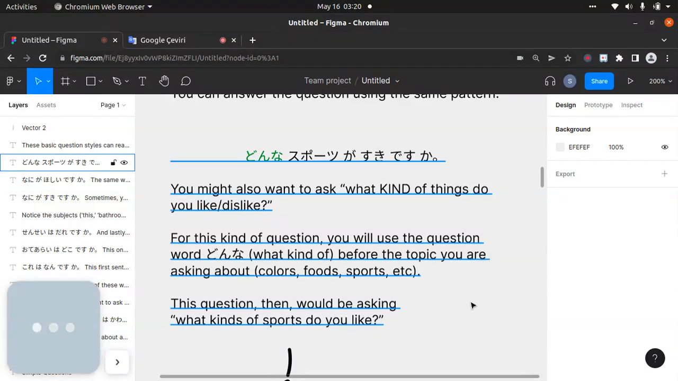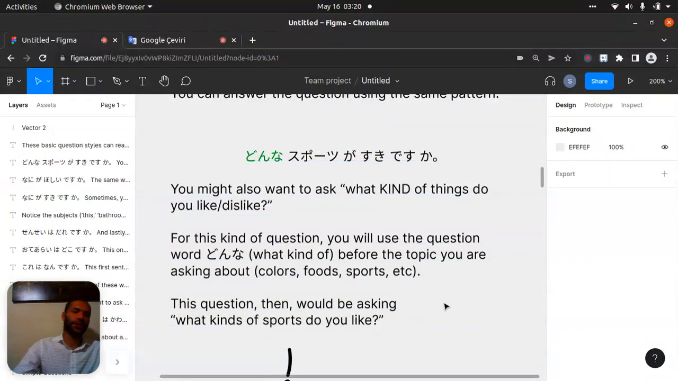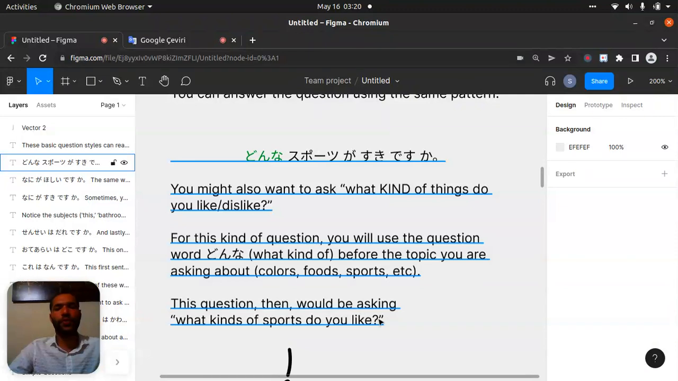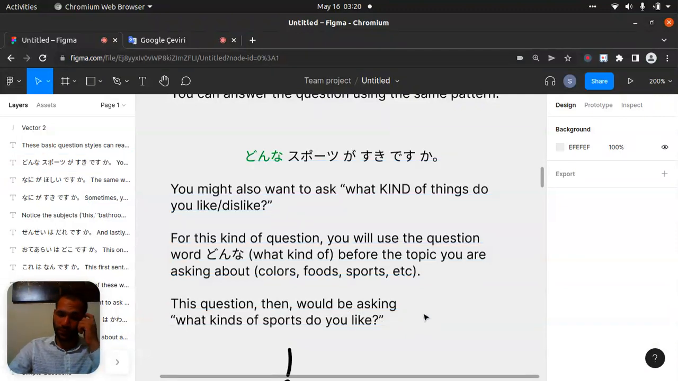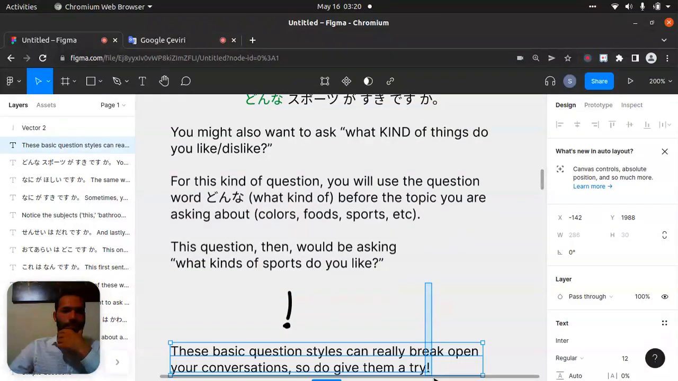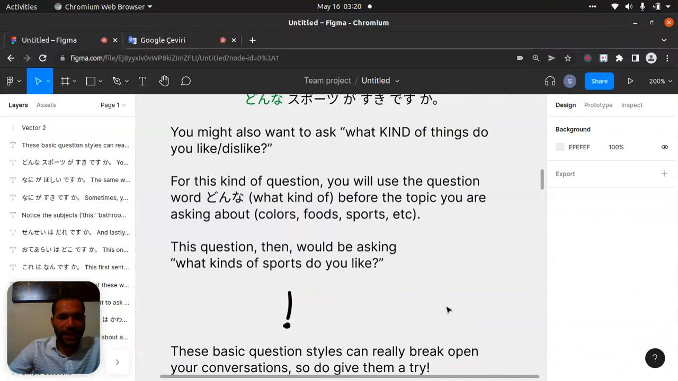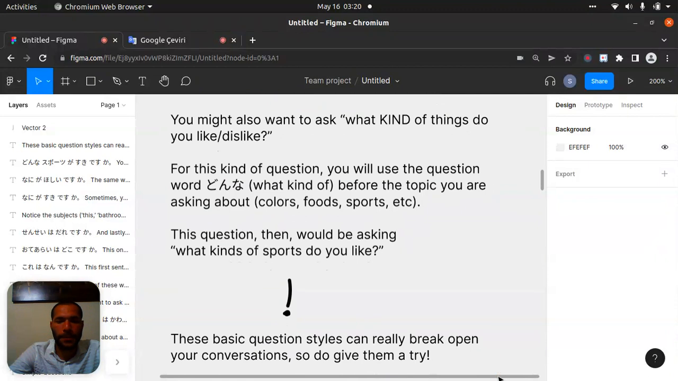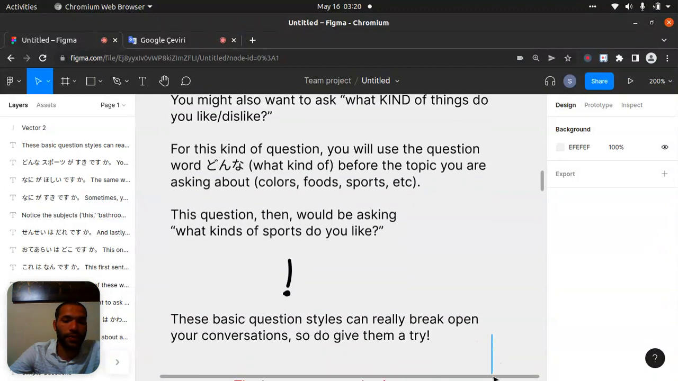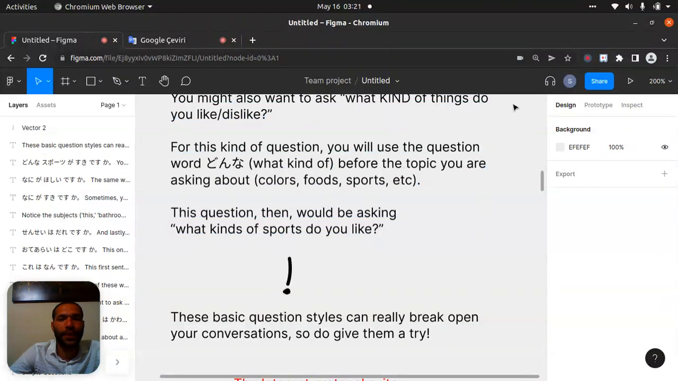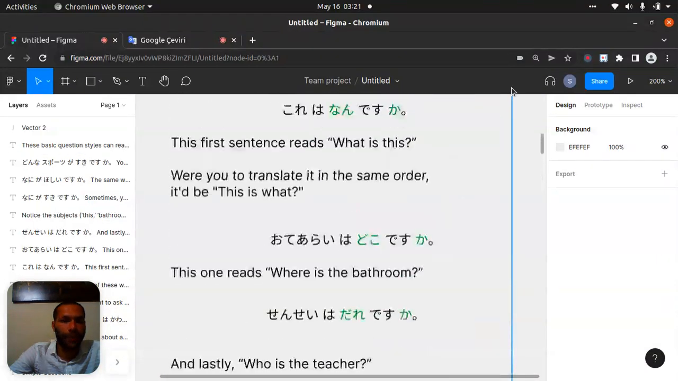For this kind of question, we'll use the question word donna, what kind of, before the topic you are asking about: colors, food, sports, etc. This question would be asking what kinds of sports do you like? Okay. These basic question styles can really break open your conversation, so give them a try. This is our last point. I think we learned very good things.